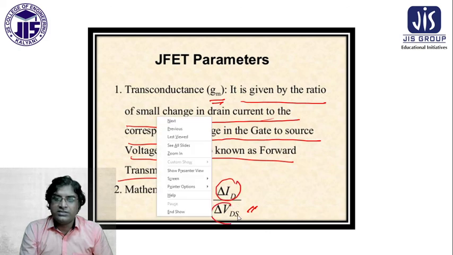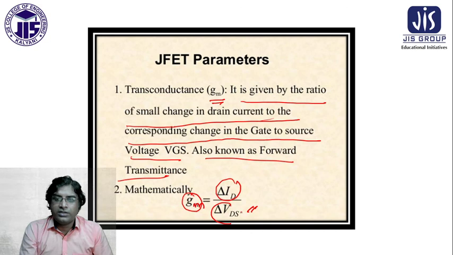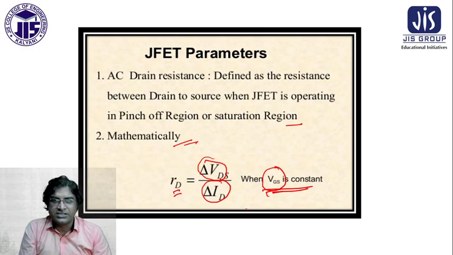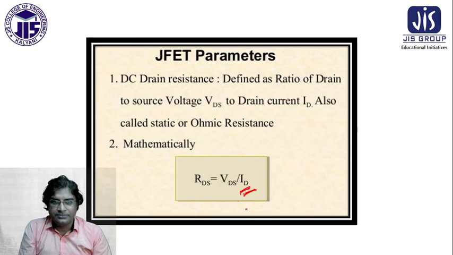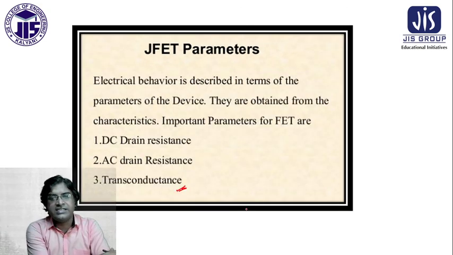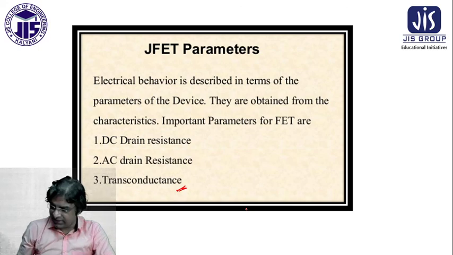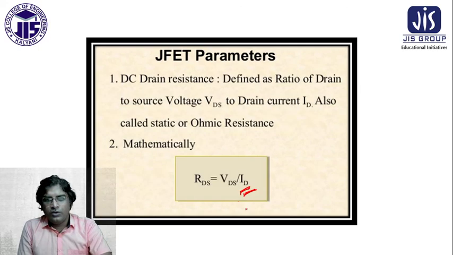This is very important for the FET. From the transconductance, we can understand the FET capability and effectiveness. So these are the representations of the parameters: transconductance, AC drain resistance, and DC drain resistance.